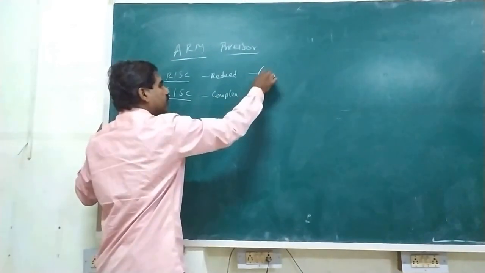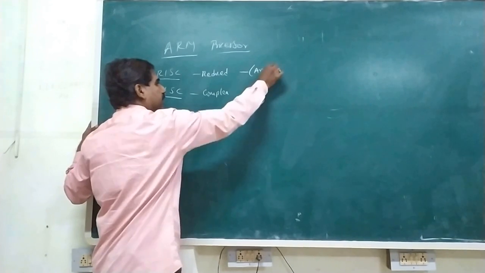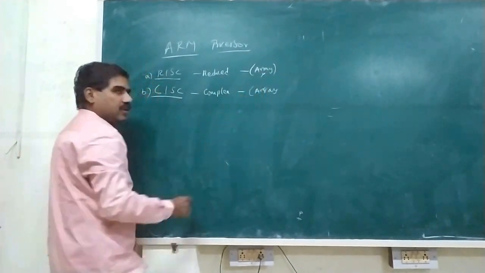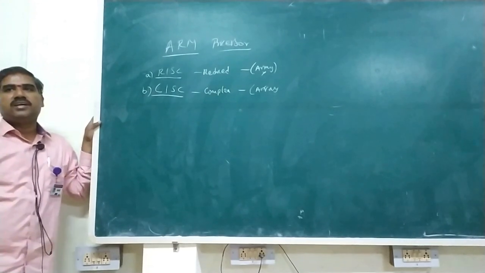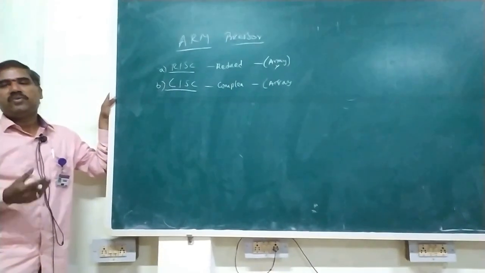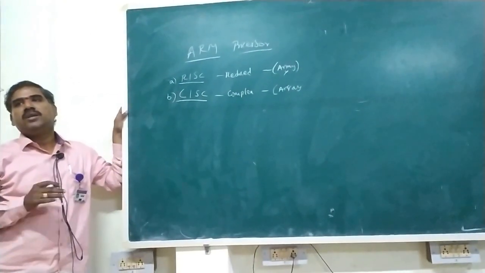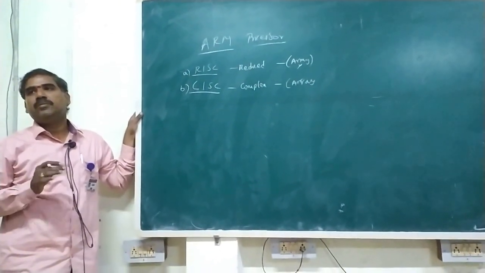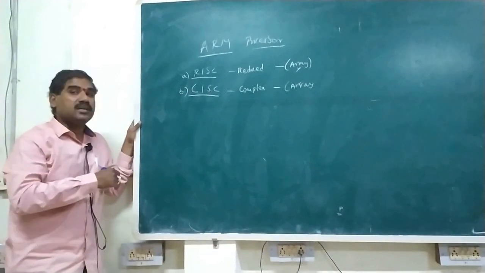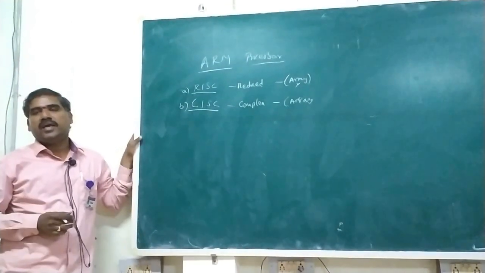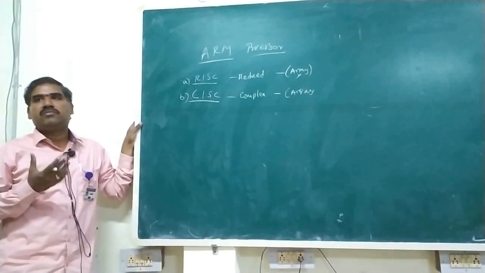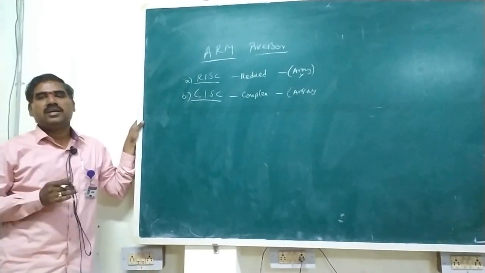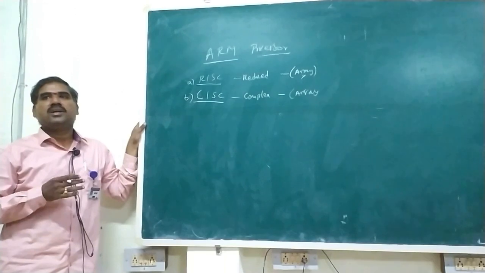RISC does not support array, whereas CISC is used to support array. In reduced instruction set, we can simplify the programs a little bit, nothing but small programs we can execute. In this, we are having limited registers. Whereas CISC means complex, it has a number of instructions, nothing but hundreds of instructions. We can increase the clock speed of the execution. Then CISC is more important than that of RISC.